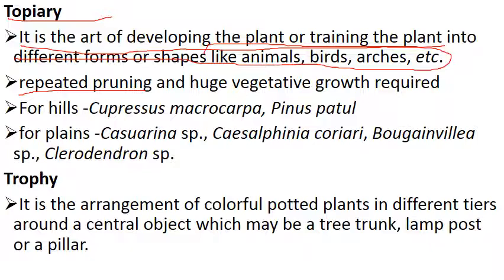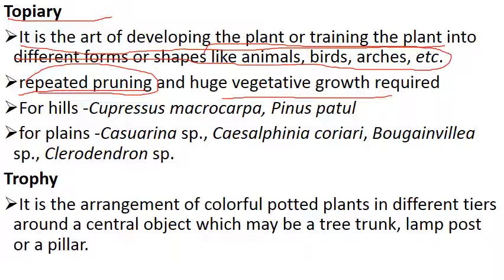For maintaining it, we go for repeated pruning, and the plant should have high vegetative growth, because we are pruning repeatedly, so that it maintains its shape for a long time. Which plants are suitable for topiary work?